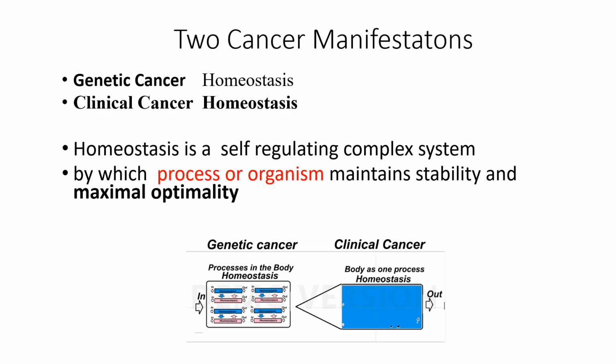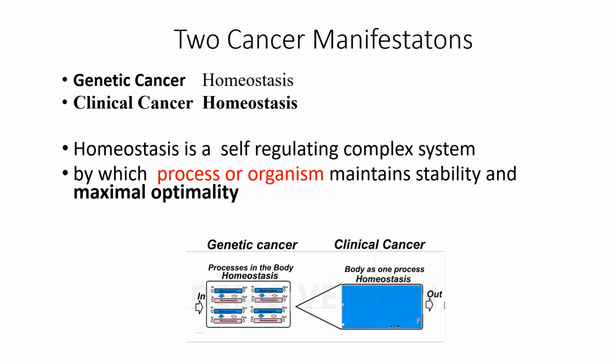There are two cancer manifestations, genetic cancer and clinical cancer. Both maintain homeostasis, and homeostasis is a self-regulating complex system by which processes and organisms maintain stability and maximal optimality.